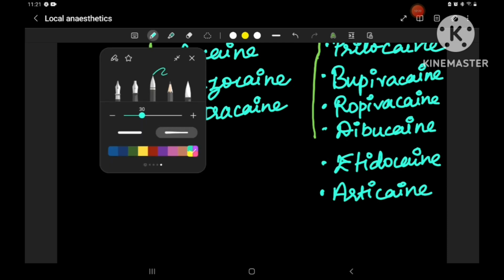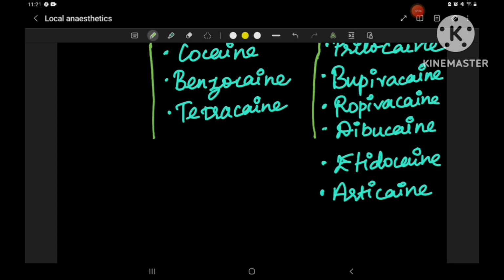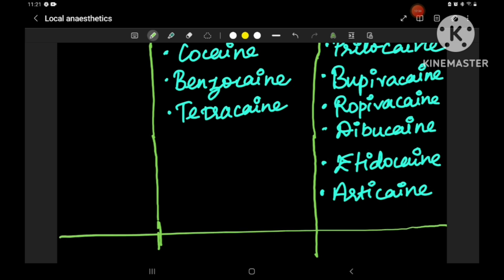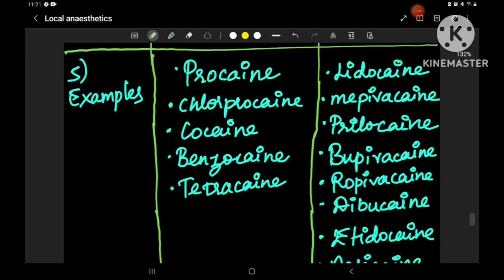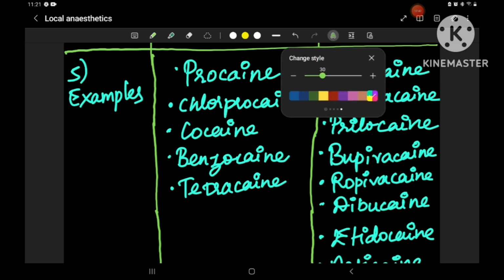And next one is, what is it? It is metabolized by esterases. Okay, so these are the differences. Now how to identify it? Okay, so identification is important. So how to identify this? That's an important thing you have to know.